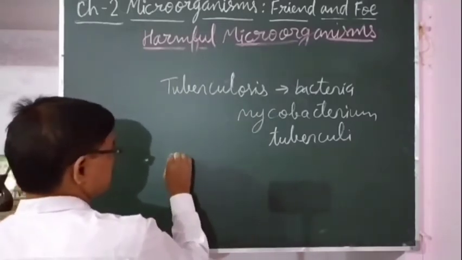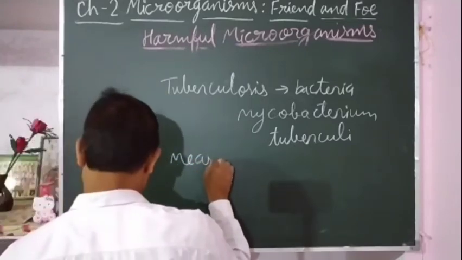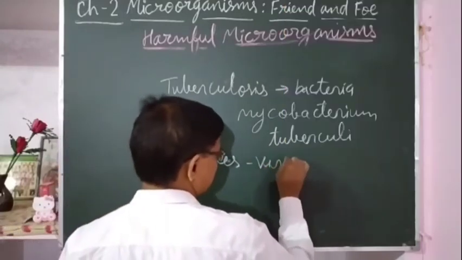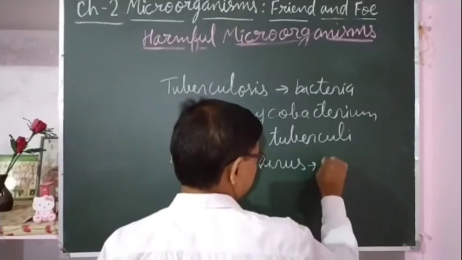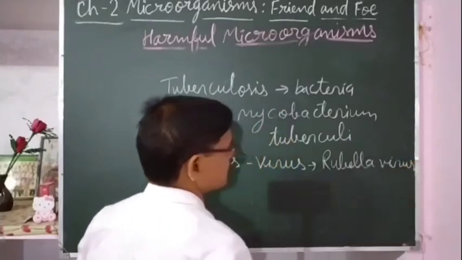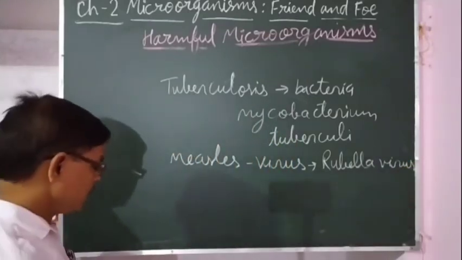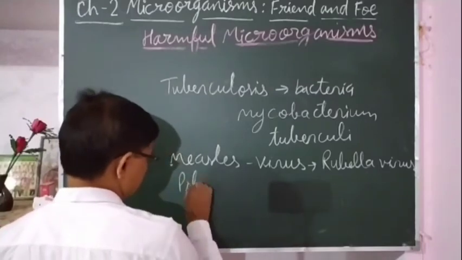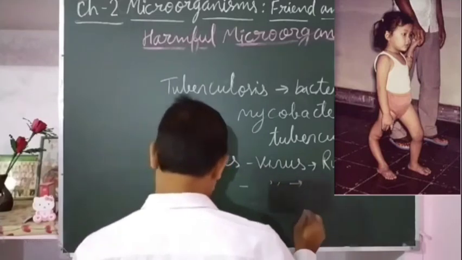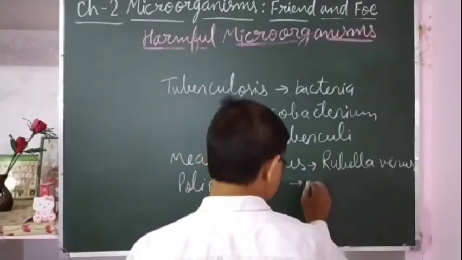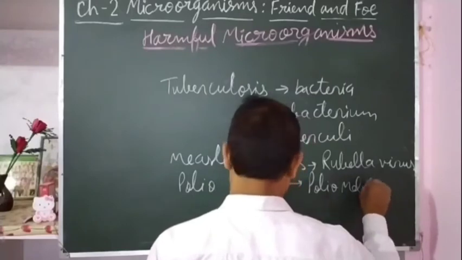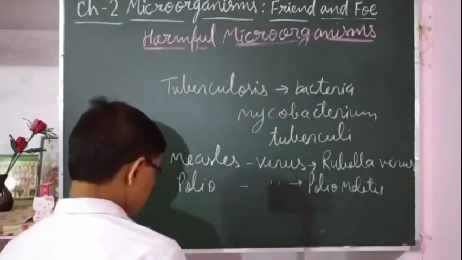The other is measles. Measles is a viral disease, caused by the rubella virus. And polio, that is also a viral disease, caused by poliomyelitis virus.